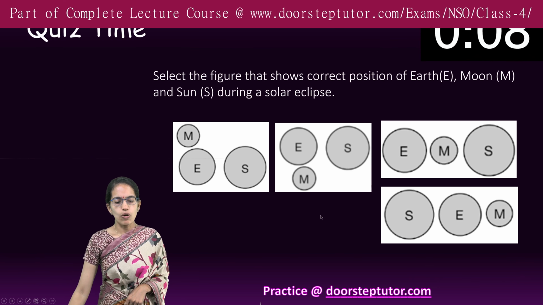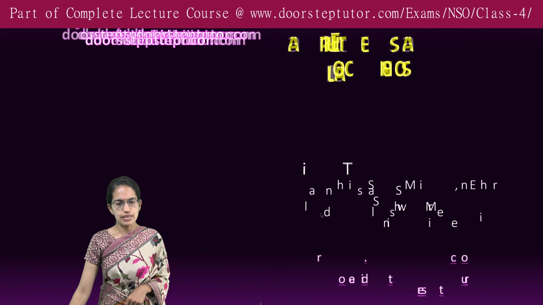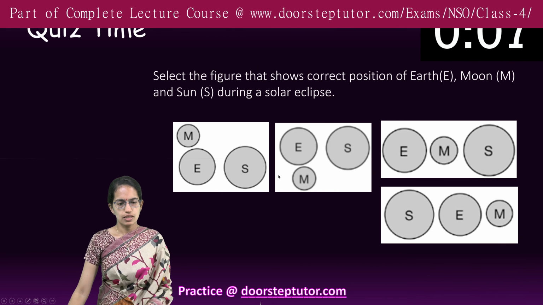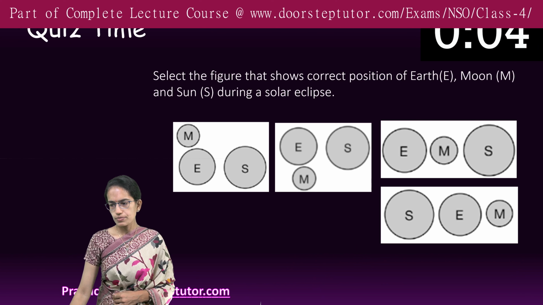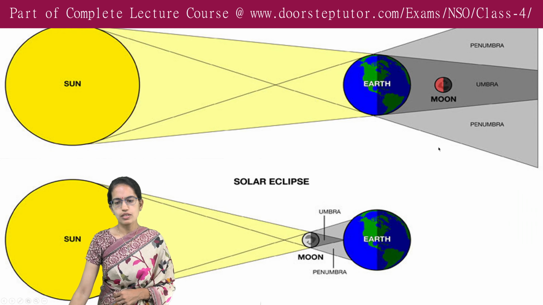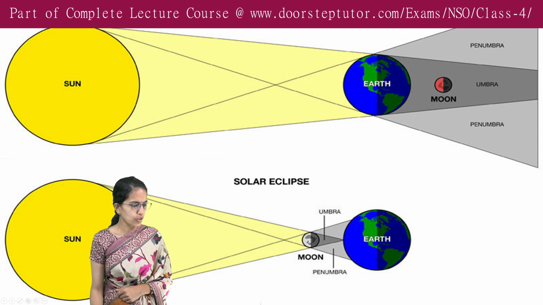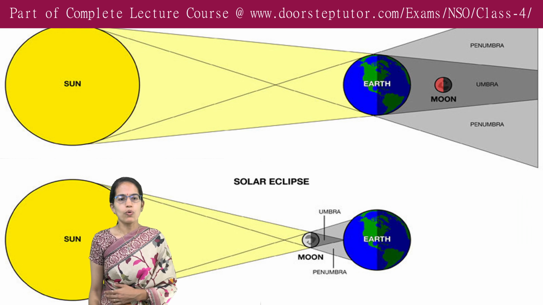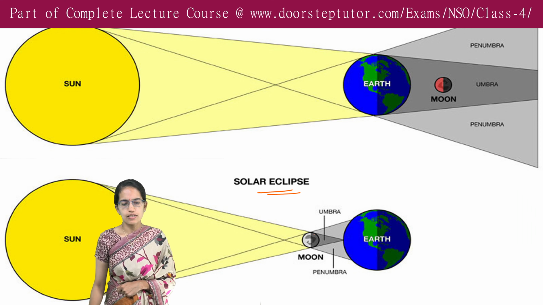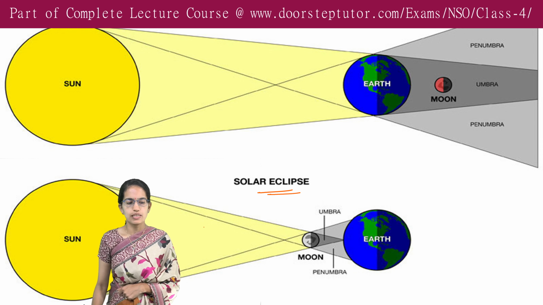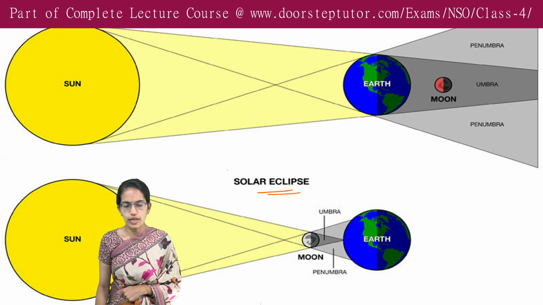Okay, so coming on to the basics, let me just come back to the very basics of the concept of solar and lunar eclipse. So when does a lunar eclipse occur and when does a solar eclipse occur? Solar eclipse occurs when the moon comes in between the sun and earth, and this is called the solar eclipse.